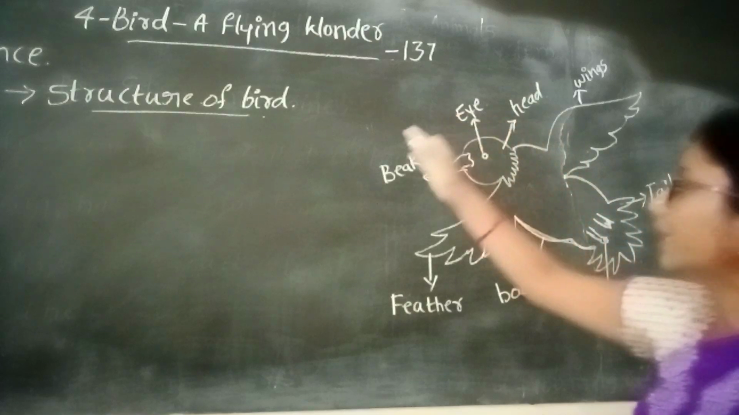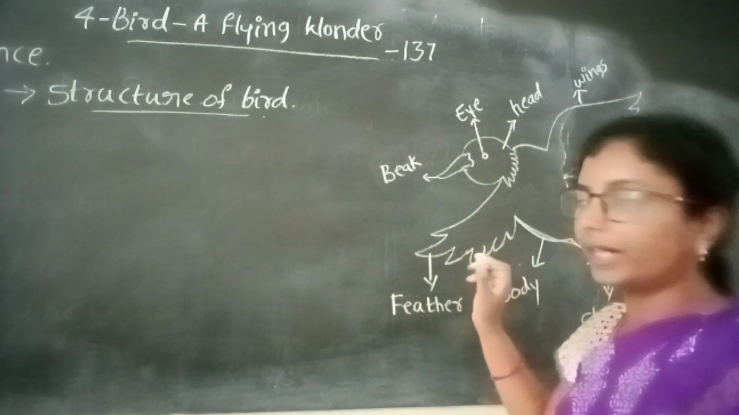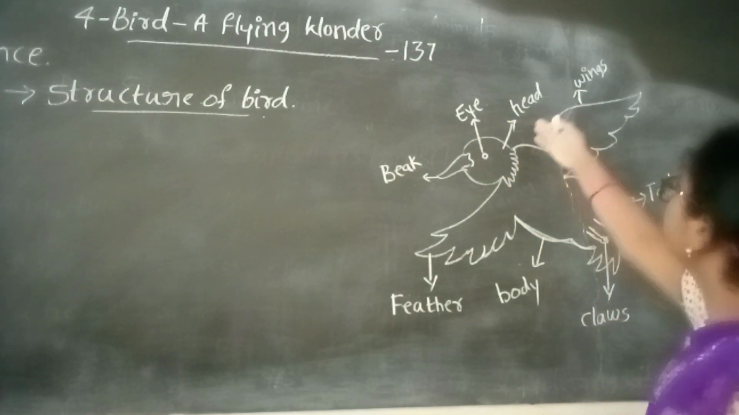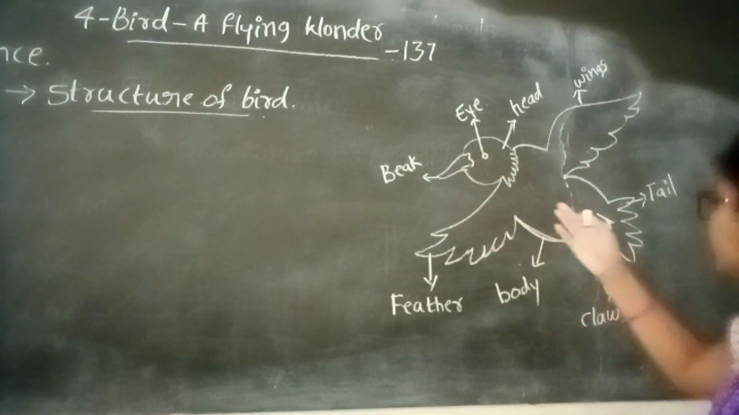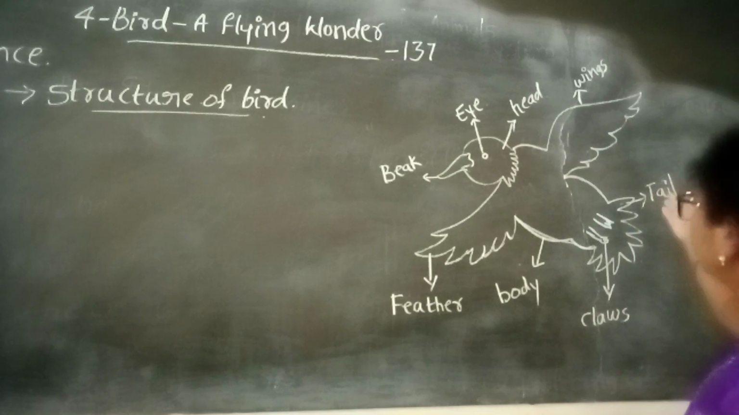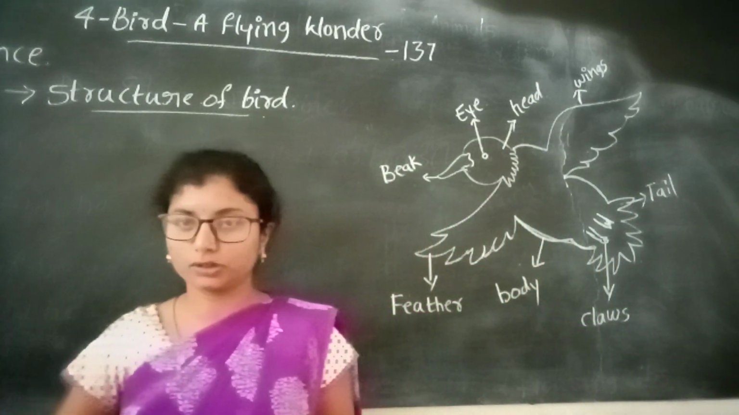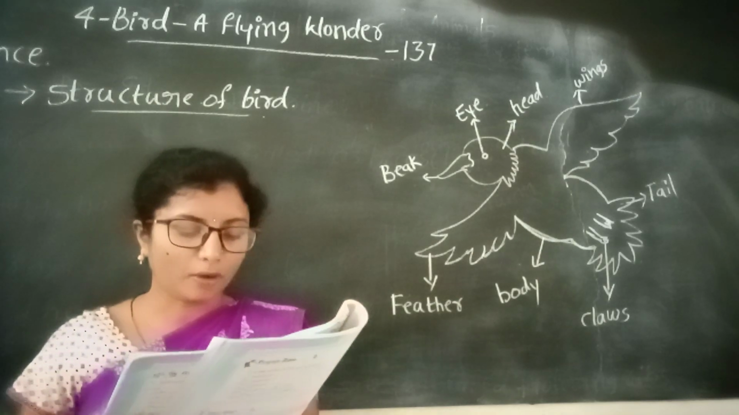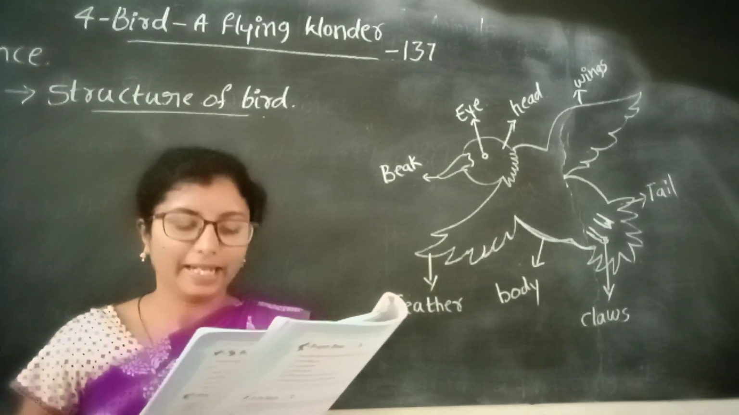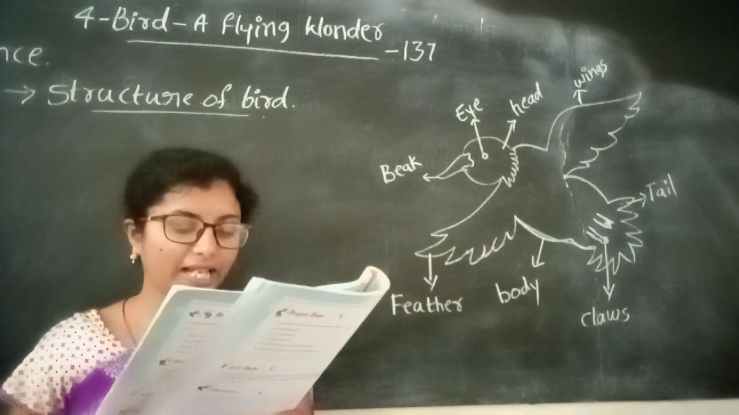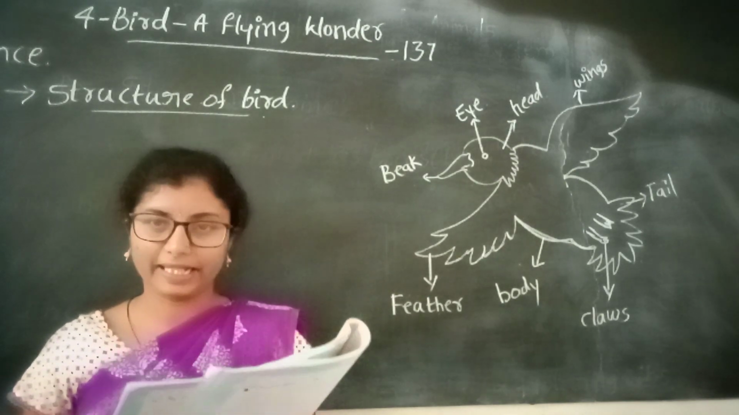So a bird contains so many parts. It consists of a beak, eye, head, wings, feathers, body, claws and tail. The body of a bird consists of a head, beak, wings, feathers, legs and tail. Okay.